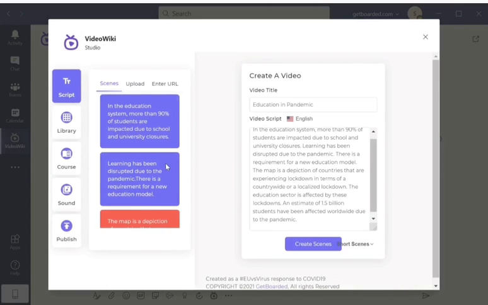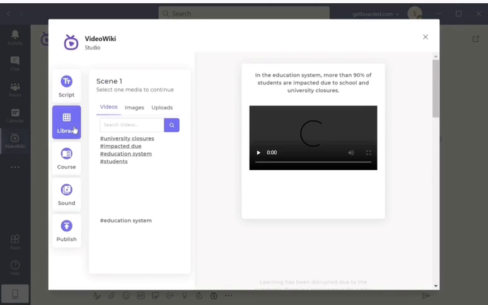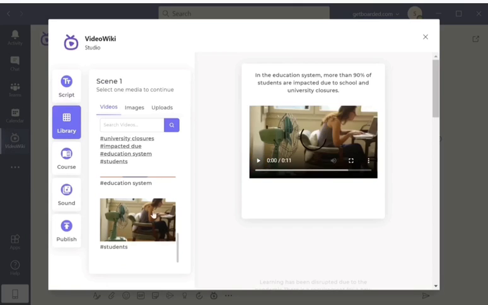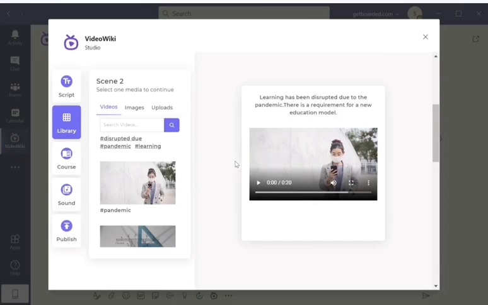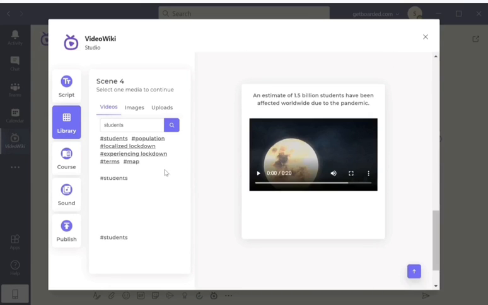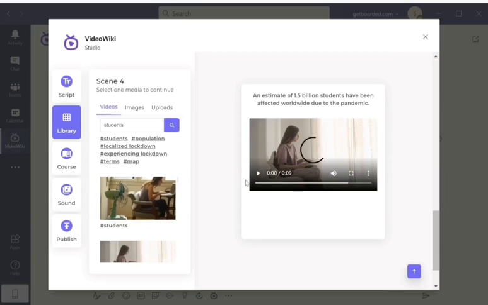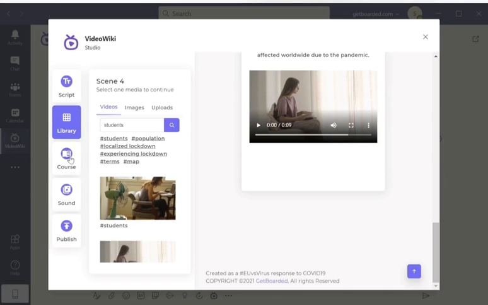In the next section, the library, VideoWiki automatically divides the information from your script and creates scene recommendations for each block of text, based on keywords. The user can choose the video he likes best for each scene, upload his own video, or search for different videos if he is not happy with the options presented.